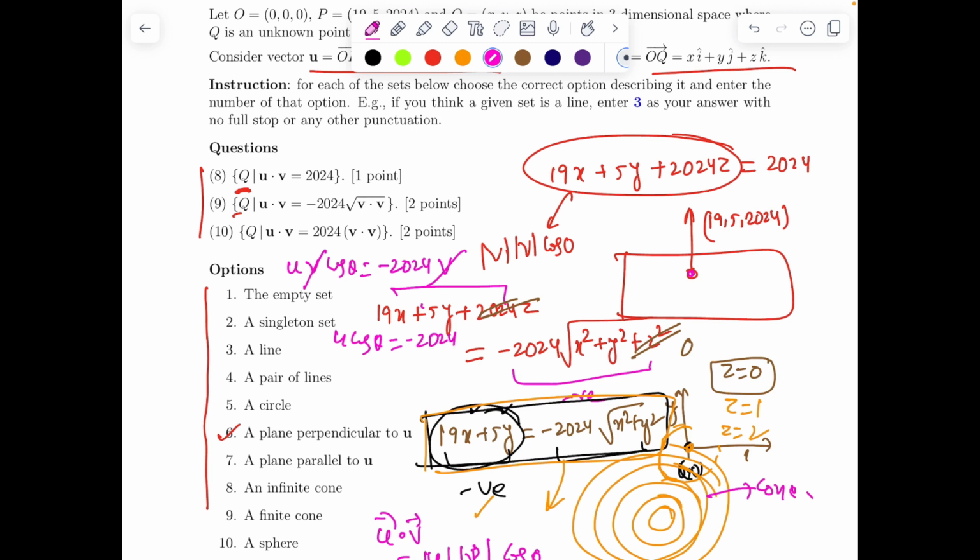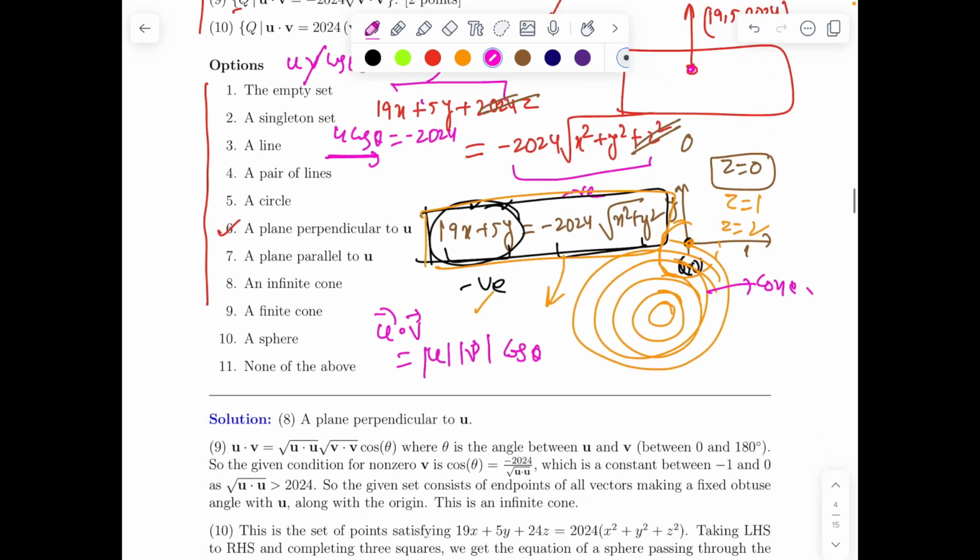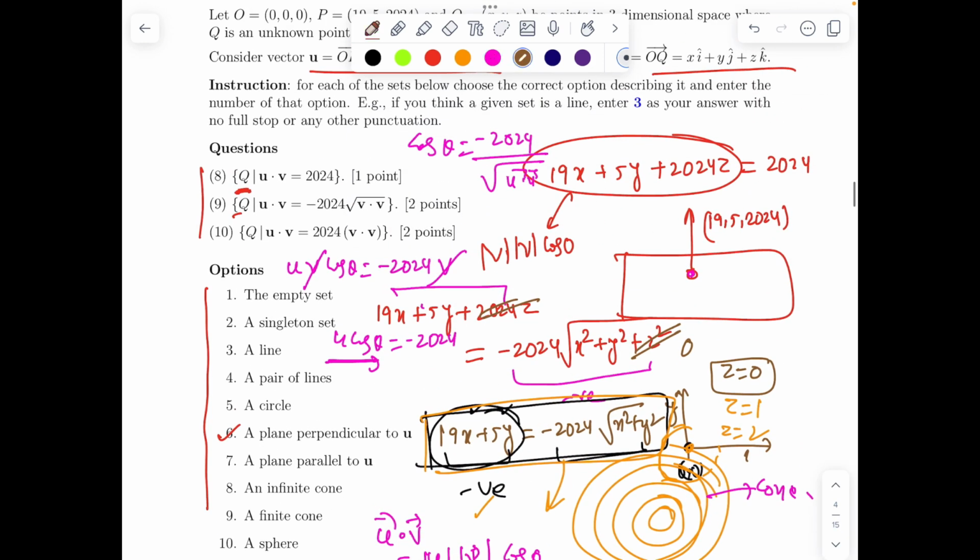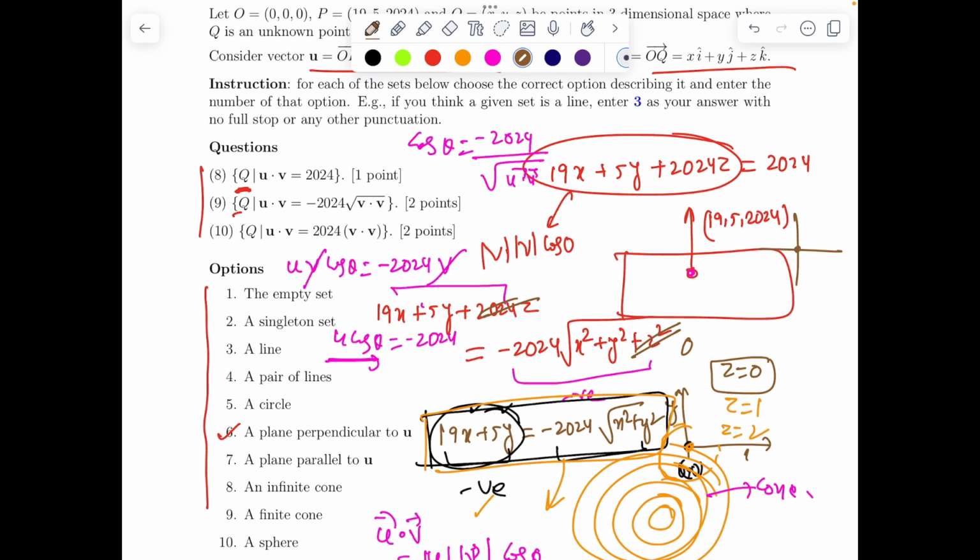Now what does |U| cos theta equals minus 2024 mean? It means the projection of U is always fixed, right? So the given condition for non-zero vector V gives cos theta equals minus 2024 divided by |U|, and since it's a constant between minus 1 and 0, as |U| is greater than 2024, the given set consists of endpoints of all vectors making a fixed obtuse angle with U, along with the origin. You understand, right? So from the origin, this vector U makes a fixed obtuse angle.